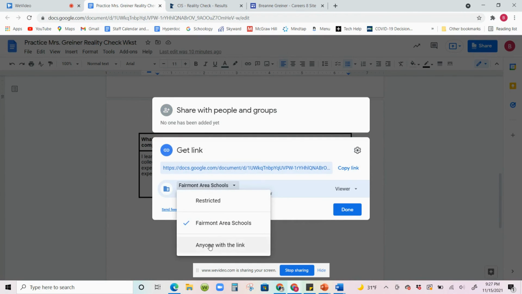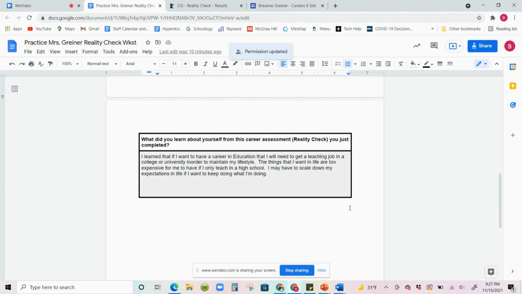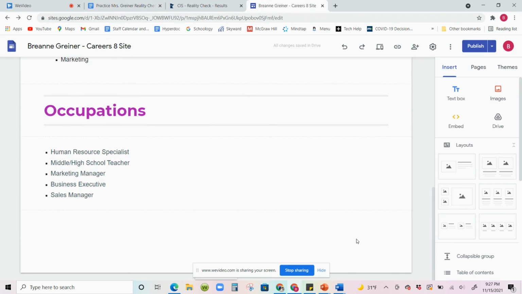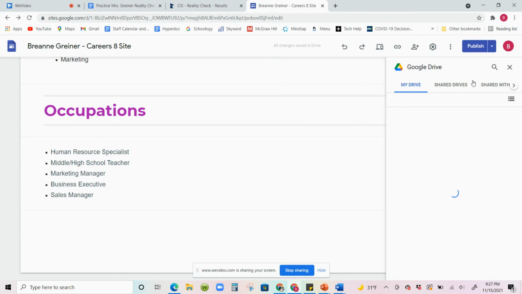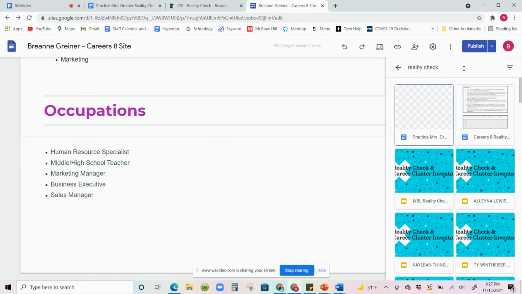Switch the Fairmont Area Schools to anyone with the link and click done, because then you're going to go to your Google Sites, and I'm not going to make you put your what-did-I-learn sentences here, but I am going to have you go to the insert panel and find your Google Doc in your Google Drive. So like we have been doing here.